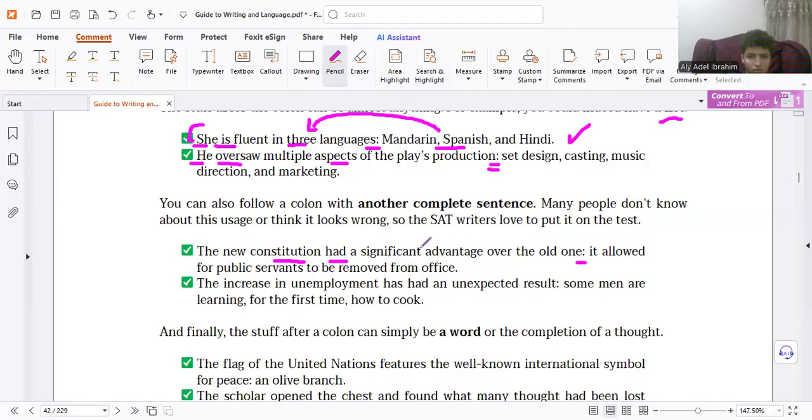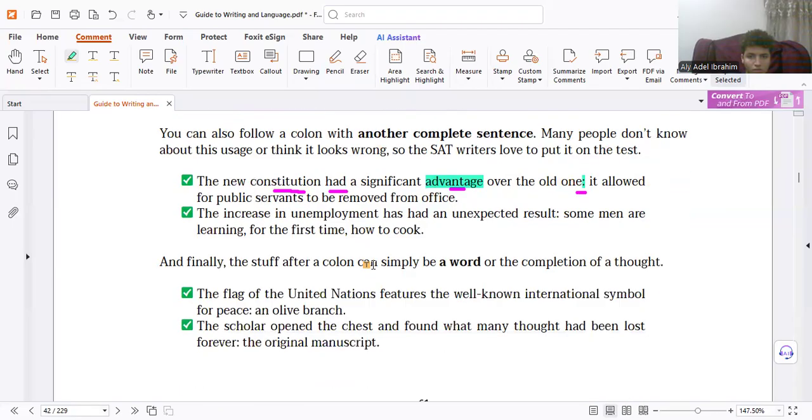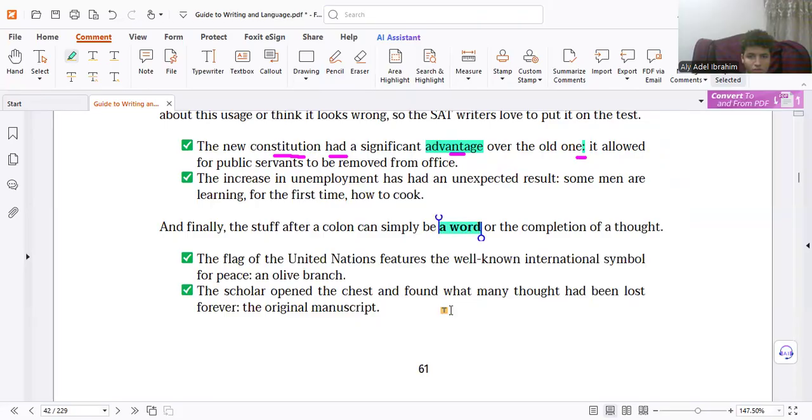But the meaning, he said here, had a significant advantage. What's that? What is the advantage? It allowed for public servants to be removed from office. So correct. The colon is in the correct place, before is complete. I'm just checking the rules. Here it's the same. Again, can we have a word after the colon? We can have anything. But is it an explanation? Yes. This is explanation information for something mentioned before. He said the flag features the symbols. What is a symbol? An olive branch.